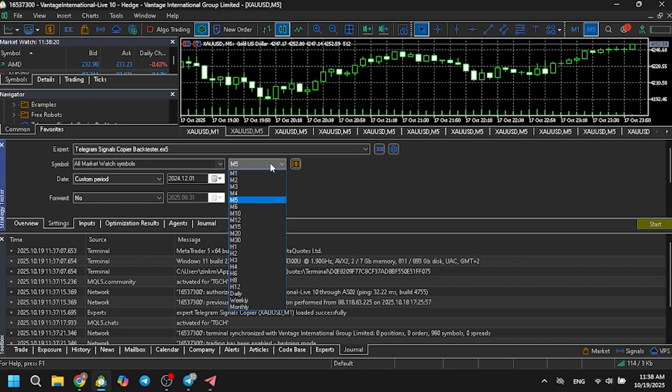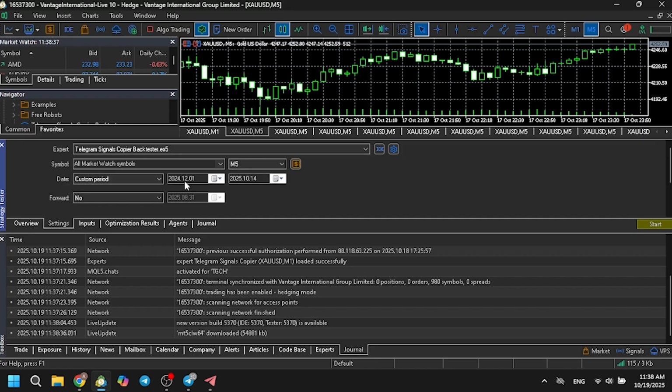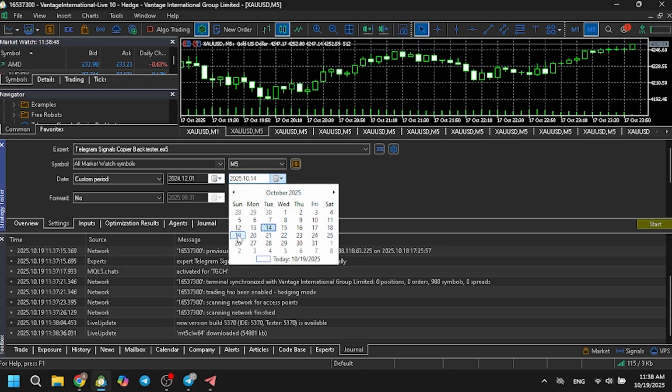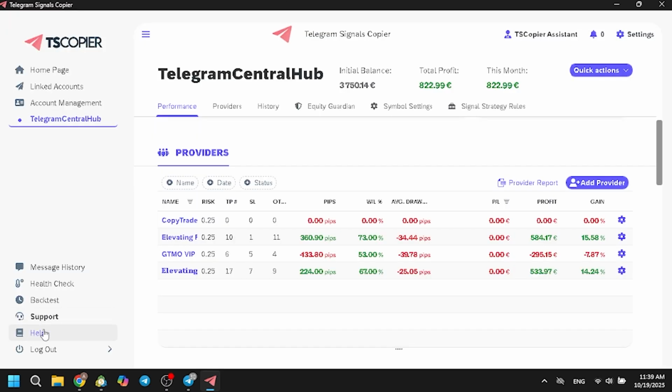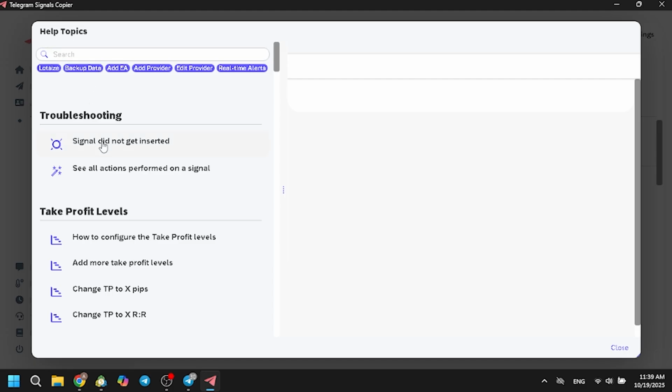I'm gonna run this backtest on maybe a 5-minute chart. So since this channel is basically trading all the pairs, I'm gonna leave this at all market watch symbols. I will keep the scanning from the same date I've selected on the software, which is the beginning of December last year. I only want to maybe update the date to today's date, which is 19th of October. Again, if you go to the help, you will find how to set everything up yourself.